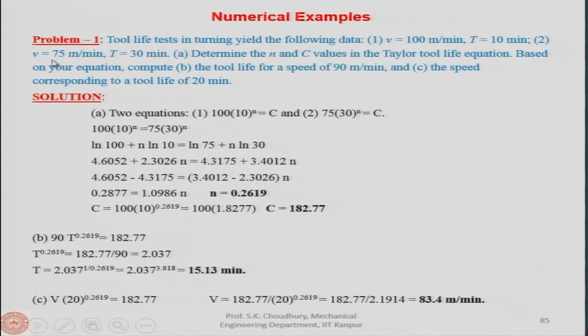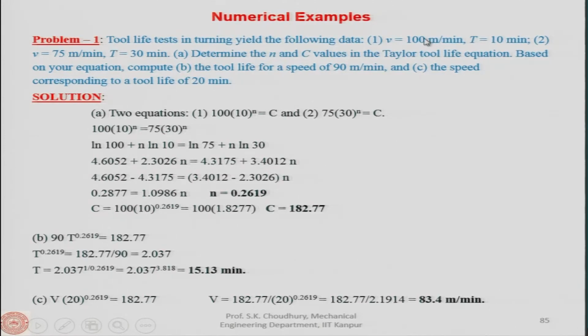Also find the speed corresponding to a tool life of 20 minute. So 20 minute is in between the 10 minute and the 30 minute, and we find out what should be the speed here. Now, how to solve it?